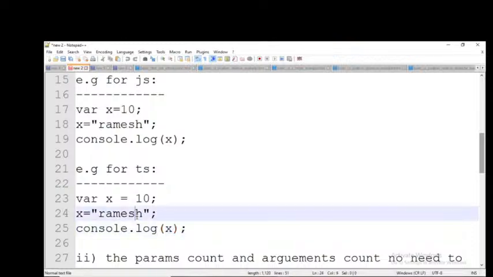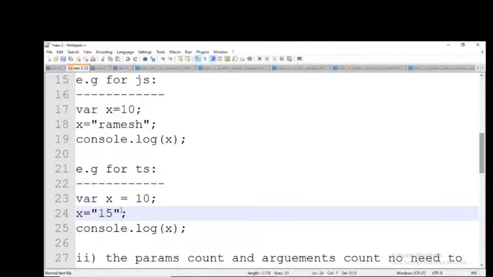For example, if you write 15 here like this, what is the output I will get? 10, 15 or error? Error, sir. Why? Because you are writing a number, but you are writing it in double quotation marks. Since you are writing it in double quotations, it is treated as a string only. So that's why you will get an error.